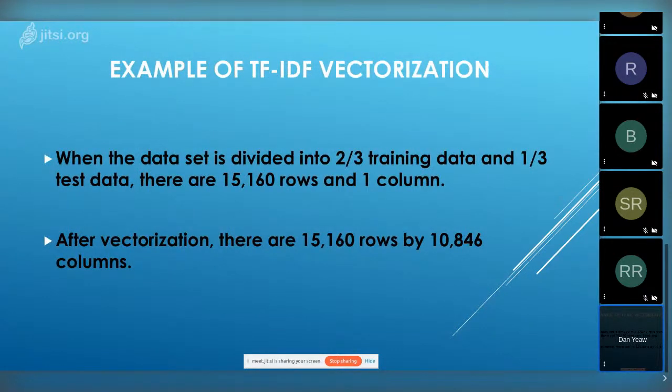So what it comes down to is I divide the data into 2/3 training and 1/3 test data. There are 15,160 rows in the training data. When it vectorized, there's now 10,846 columns. It means it basically found that there was a total set of 10,846 unique tokens, many of which will not be good predictors in your machine learning model, some of which should be, and you're looking for those few that are. Next slide, please.